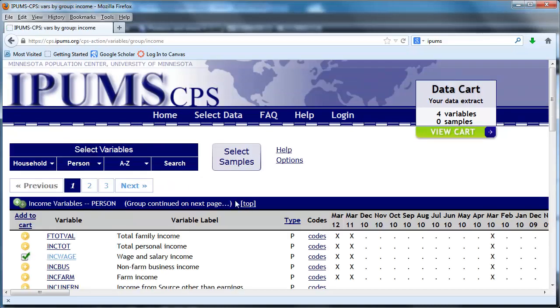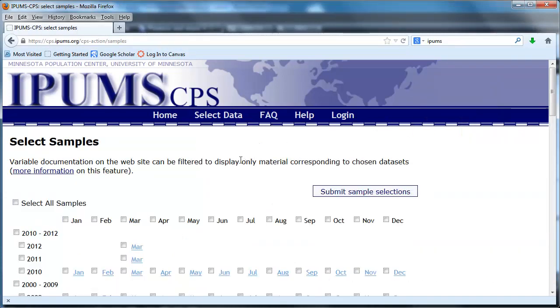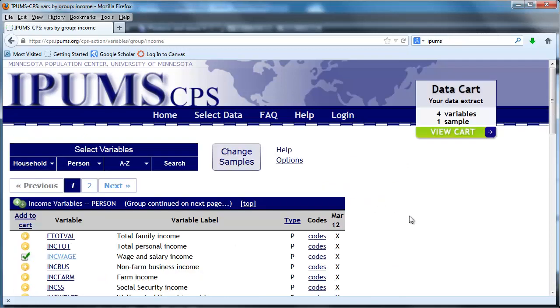We're going to return now to select our sample. We've got 4 variables, no samples yet. Go to select samples, and we could select all samples. That would be a very bad idea because it would be an immense data set which would be difficult to work with. Instead of doing that, let's collect data on the most recent as of this screencast, March 2012. So here we go. We've got that, submit the sample selections, and now we're ready to actually extract our data.